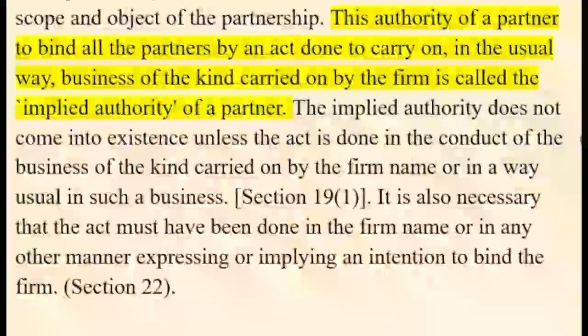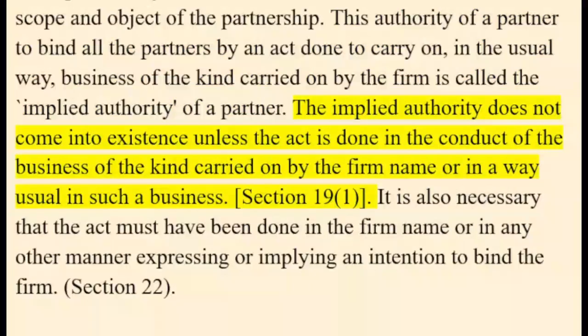This authority of a partner to bind all the partners by an act done to carry on, in the usual way, business of the kind carried on by the firm is called the implied authority of a partner.